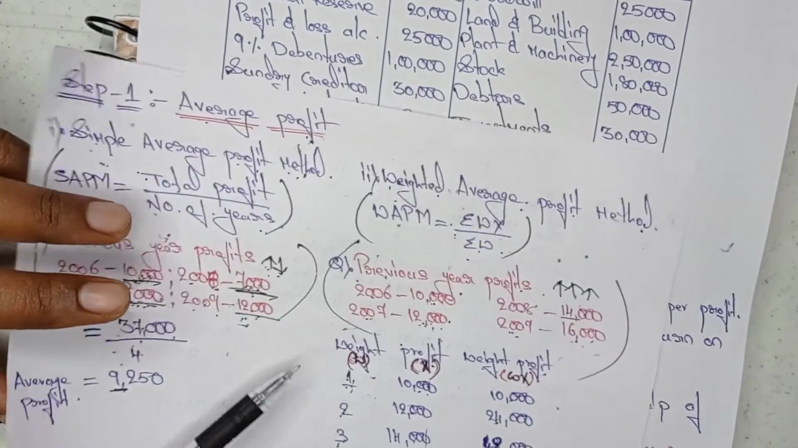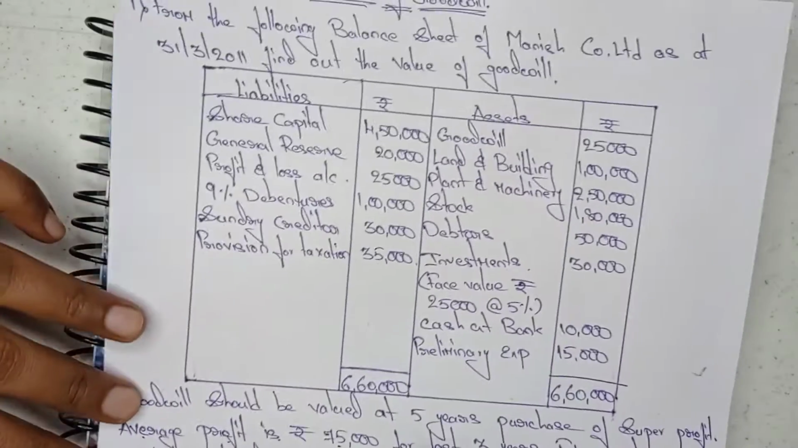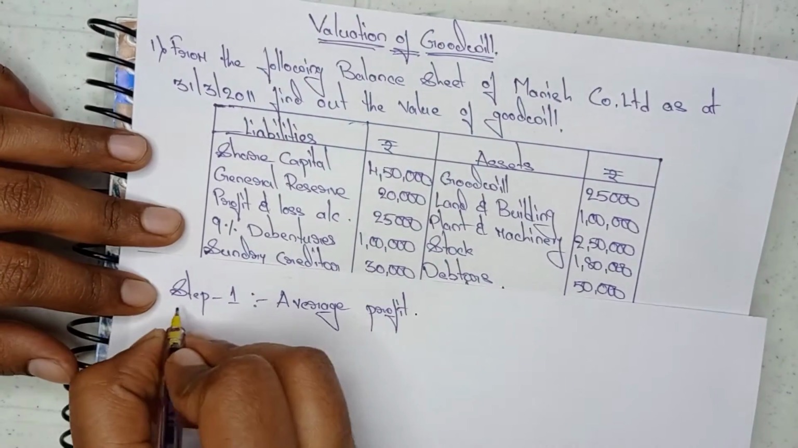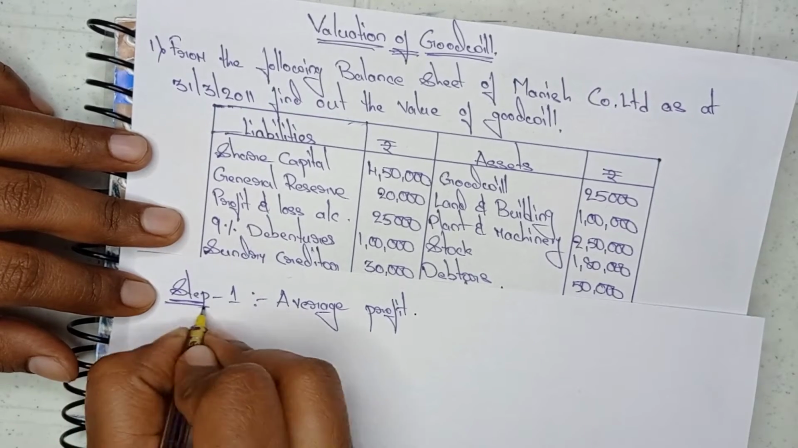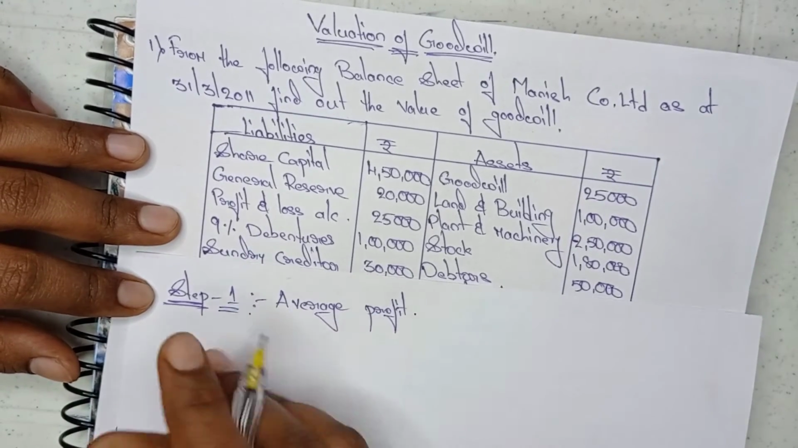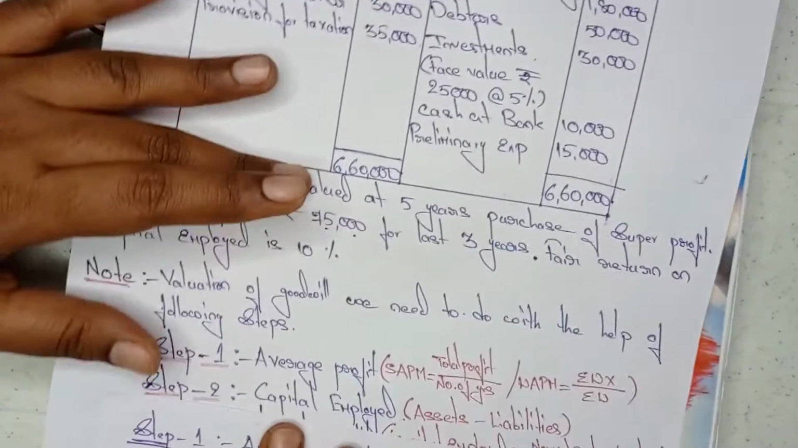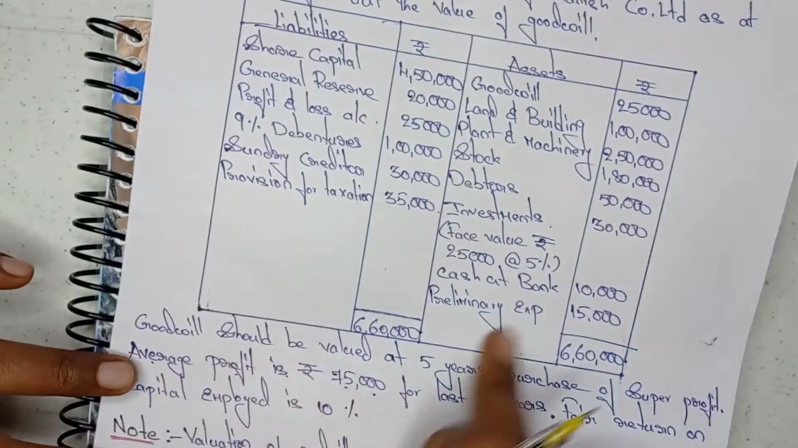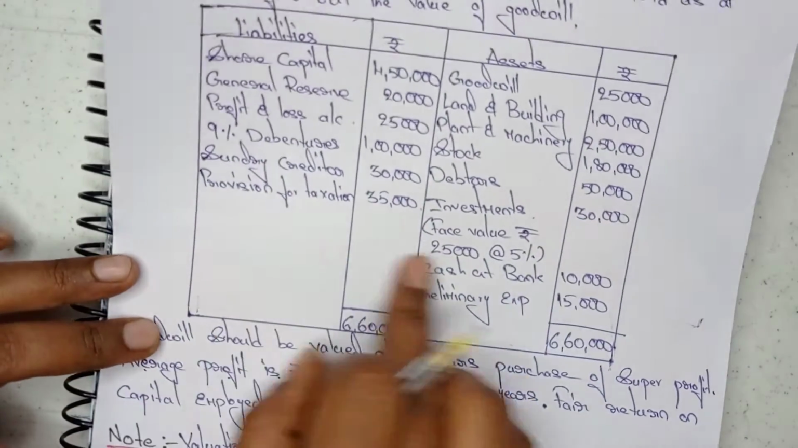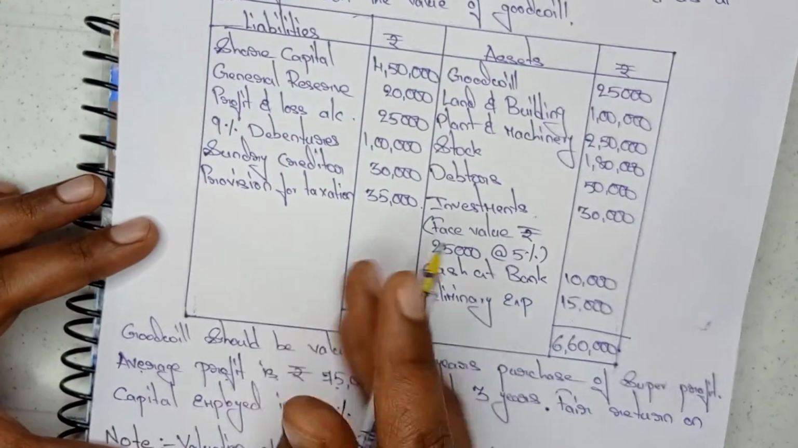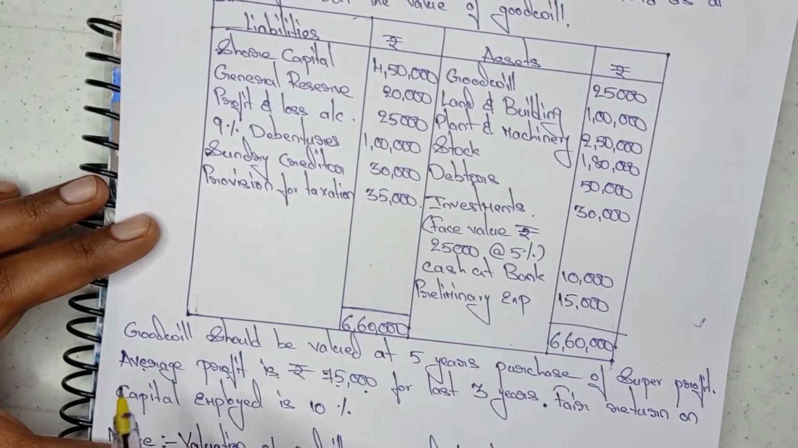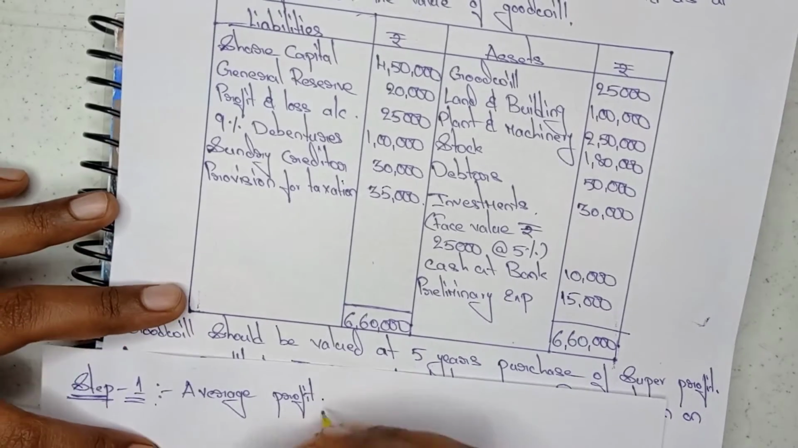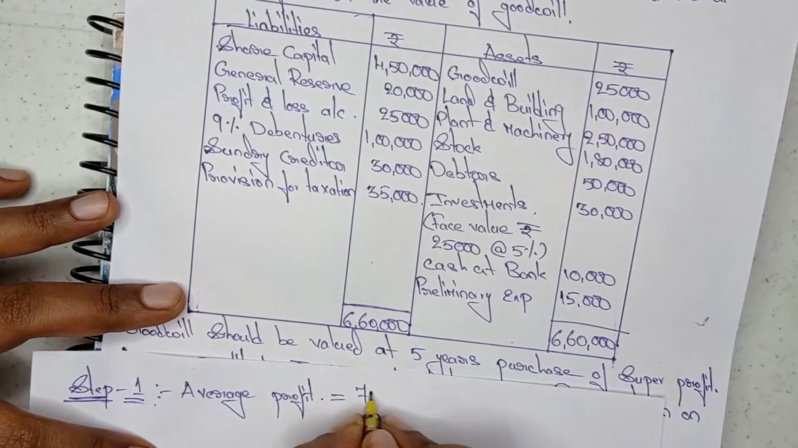Now I am going to do the solution of this example problem which I explained to you just now. Step 1 is average profit. Here in this question no such information is given. They have not given the years or any values. They directly gave an average profit value, so I'm taking the average profit directly, that is 75,000.